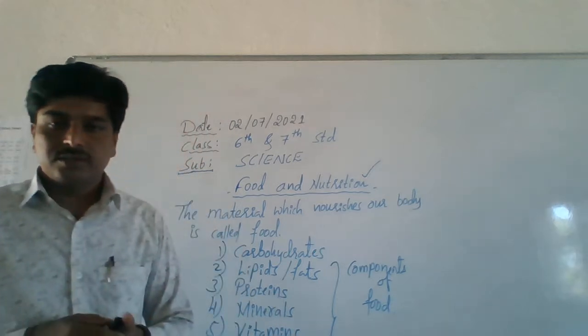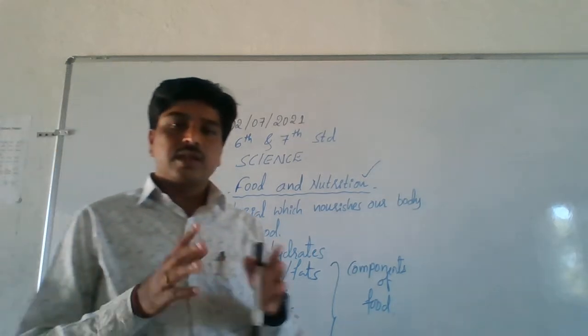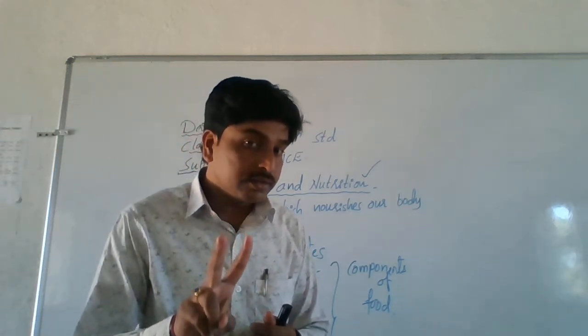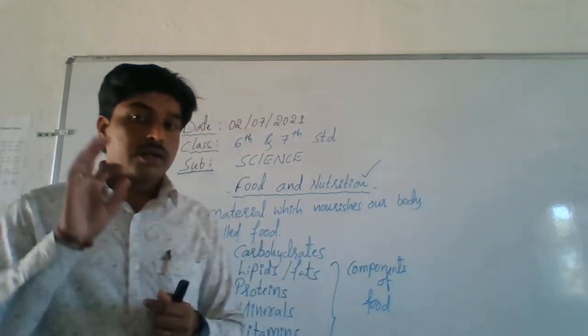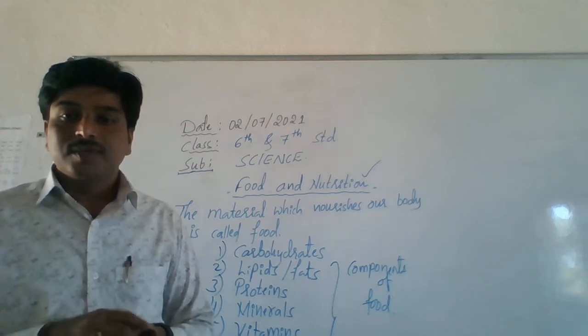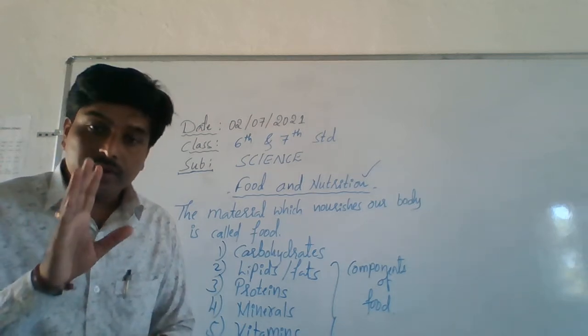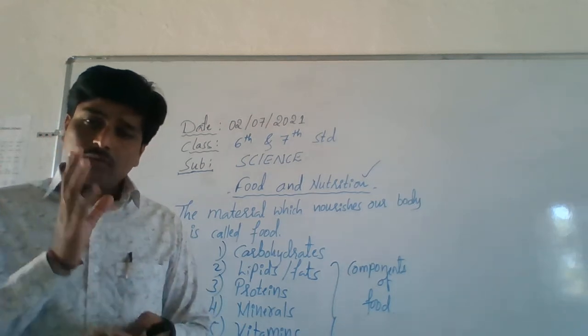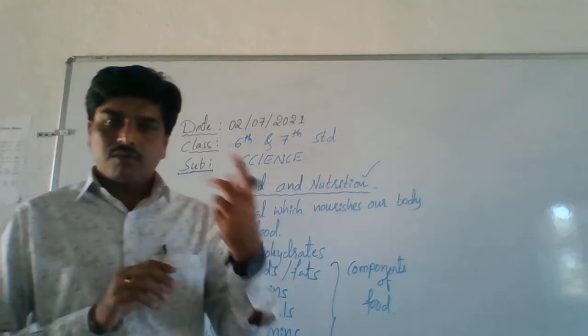Depending upon food habits, nutrition is classified into two categories. You know that? Autotrophic nutrition and heterotrophic nutrition. Autotrophic means what? Heterotrophic means what?